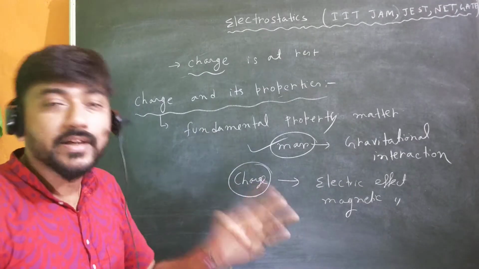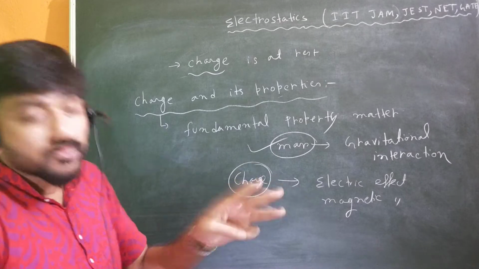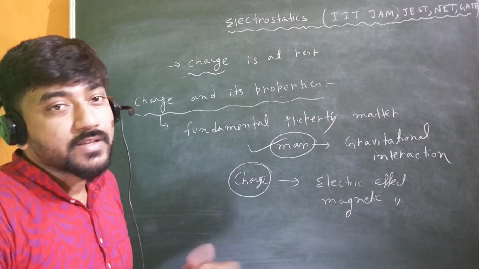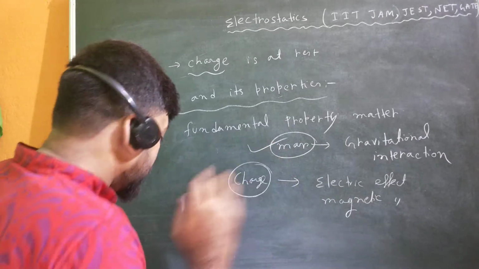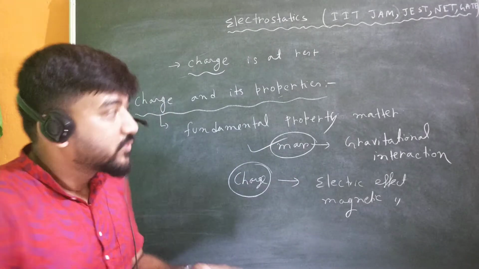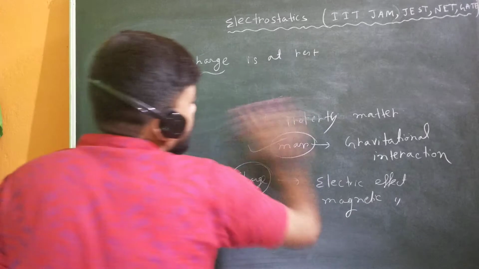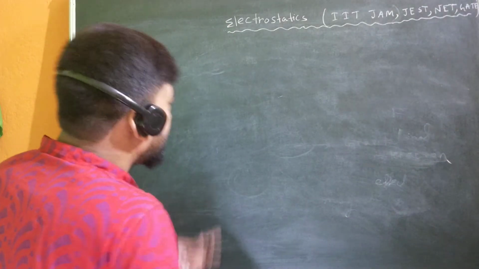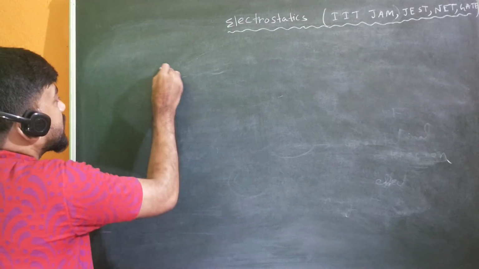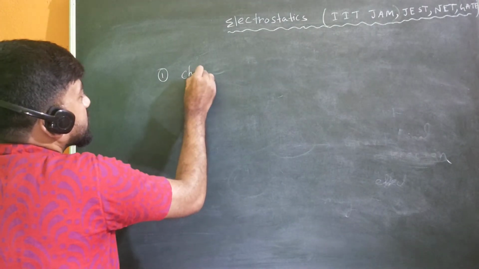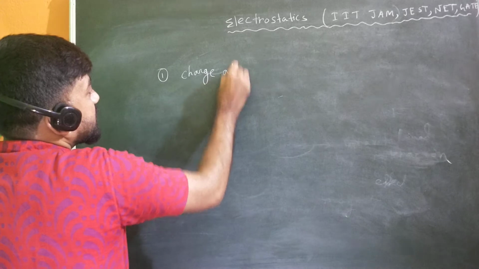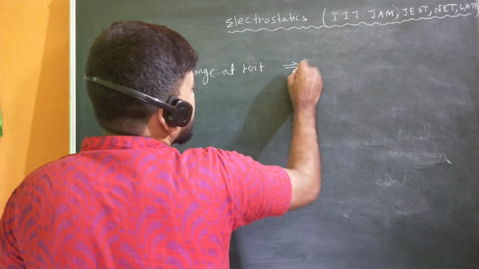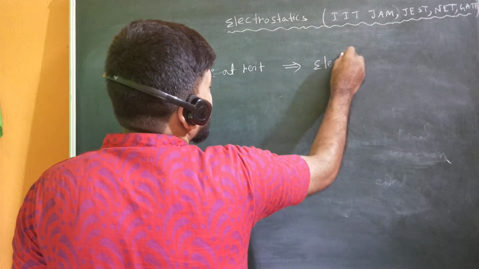So there are three states of a charged particle, based on which the whole syllabus of electrodynamics, or electricity and magnetism, is made. The thing will be more clear if I give it to you in a list. Please see, these are the three states of charge. First, the state is charge at rest, or static charge. It will give you only the electric effect, or more clearly, it will give you an electric field.